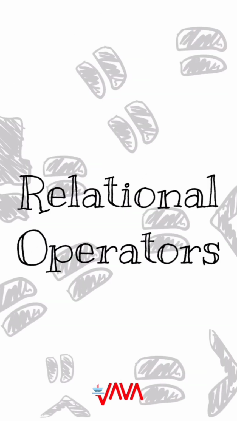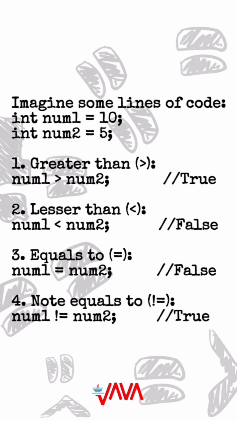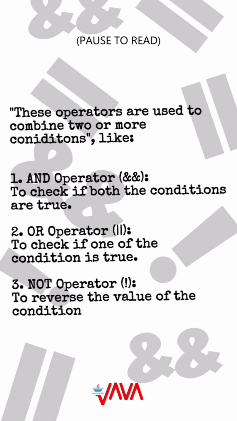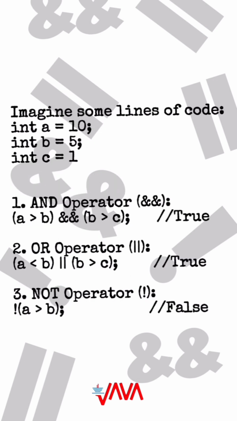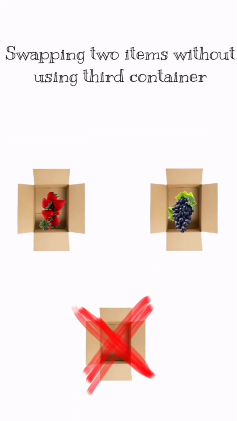Next is relational operators. These are used to compare values in Java. With relational operators, we can determine if one value is greater than, less than, equal to, or not equal to another. Moving on to logical operators. These are used to combine multiple conditions in Java. For example, && ensures that both conditions are true, || ensures that at least one condition is true, and ! negates a condition.